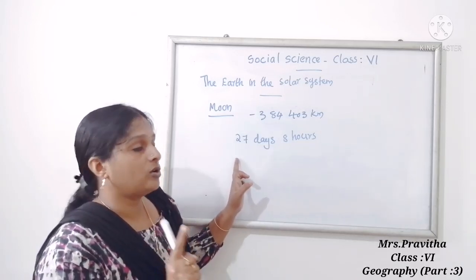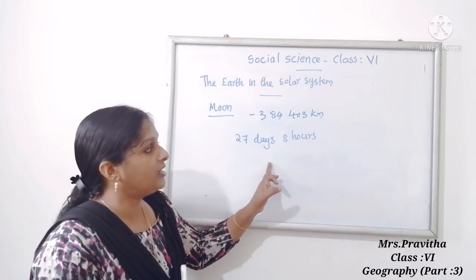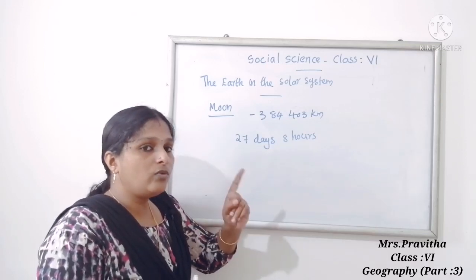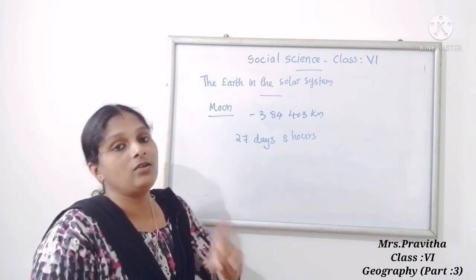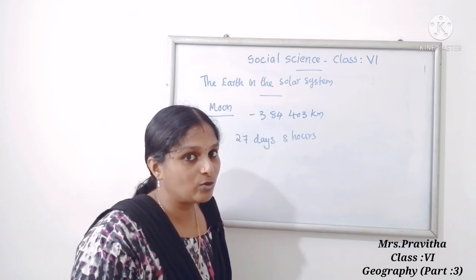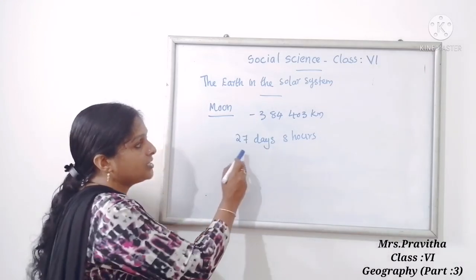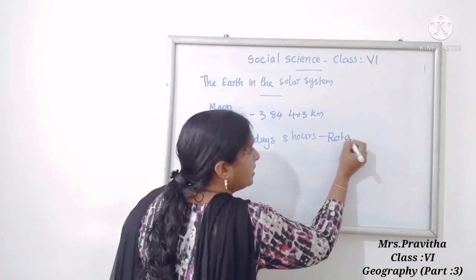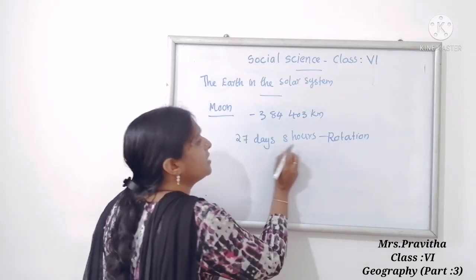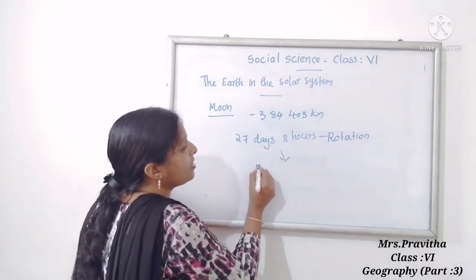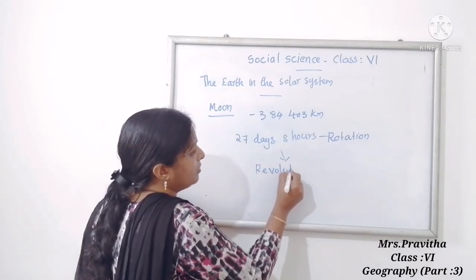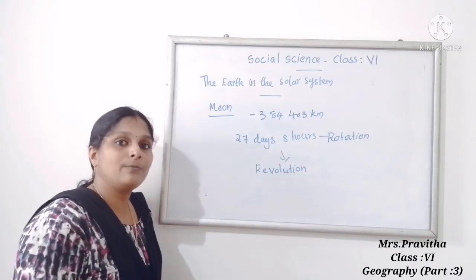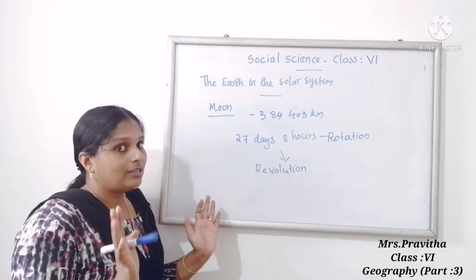For completing one rotation, the moon takes 27 days and 8 hours, and the moon takes the same time for completing one revolution also: 27 days and 8 hours. That is why only one portion of the moon is visible from the Earth. Okay, so I think you got it, children.